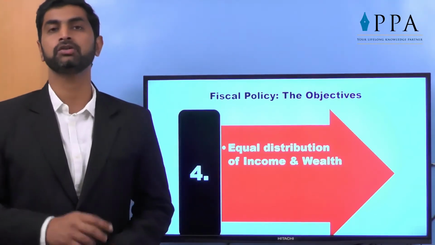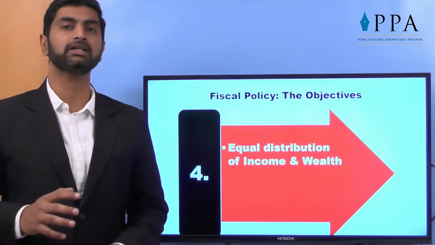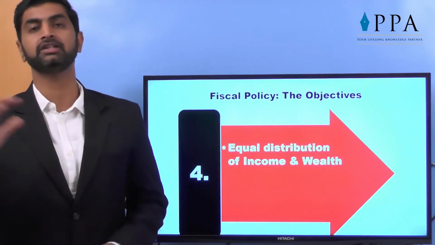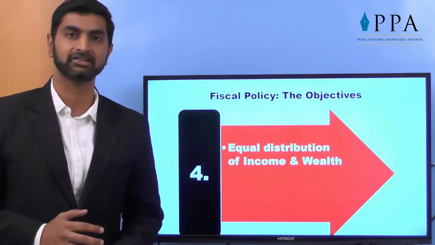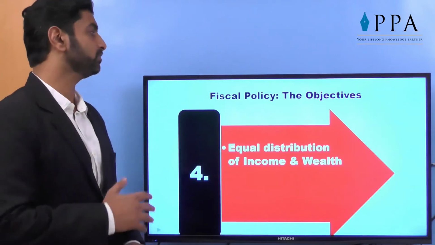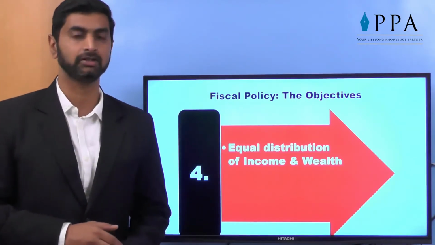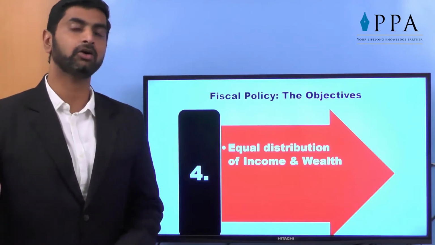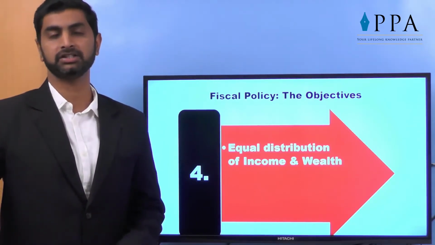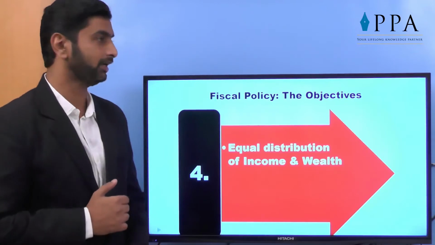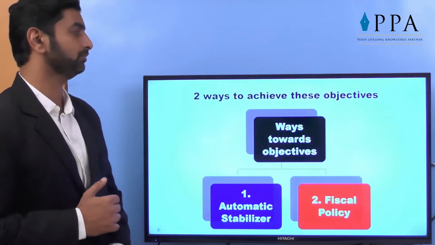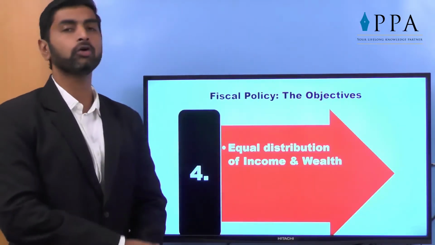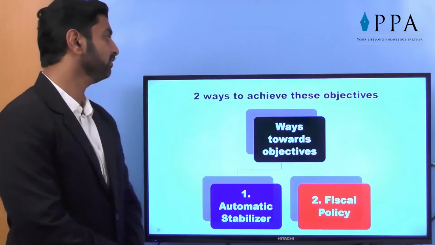Equal distribution of income and wealth. It should not happen that the major part of income goes into the hands of two or four businesses only. So that's why equal distribution is also an objective of fiscal policy, like direct taxes, which are charged at a higher rate on the higher income generating groups and used for the lower income generating groups. So these are the four objectives of fiscal policy.